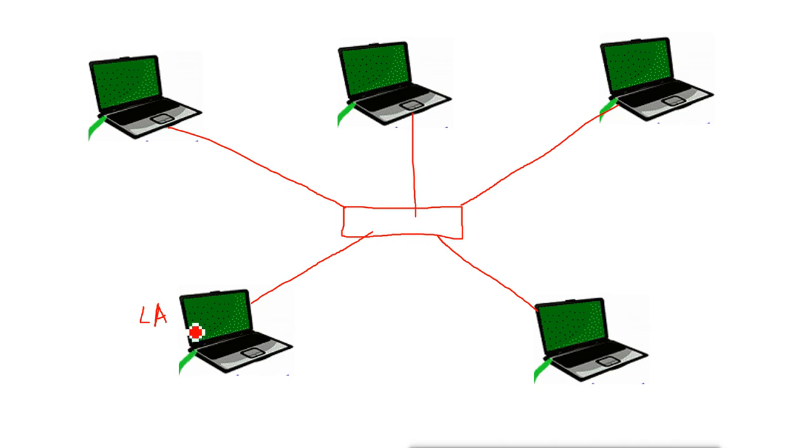Now I cannot use that account on these other machines. If I try to log in with that account here, it will not work. Same as the administrator account of this machine will not work on these machines. So the administrator account on this machine cannot administer all these other machines. That is why it is called all machines are their own administrators.